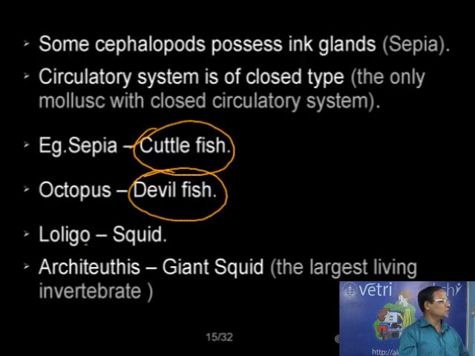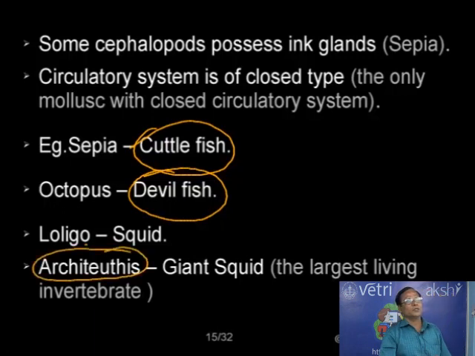Now Loligo, the squid. It also looks like the cuttlefish, but it is somewhat narrower. The posterior end is more or less triangular, and that also includes the largest squid. That is the largest invertebrate, Architeuthis. This is called the giant squid. So mollusk-wise it is the largest, and invertebrate-wise it is the largest living invertebrate.